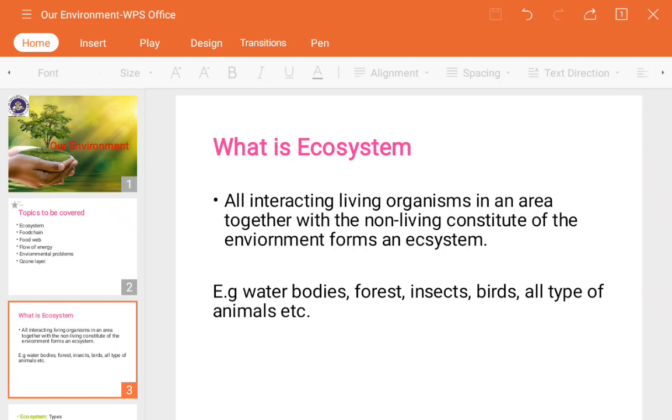We can say it disturbs the environmental climate. Are we really caring about these things? We are very far from knowing these things.